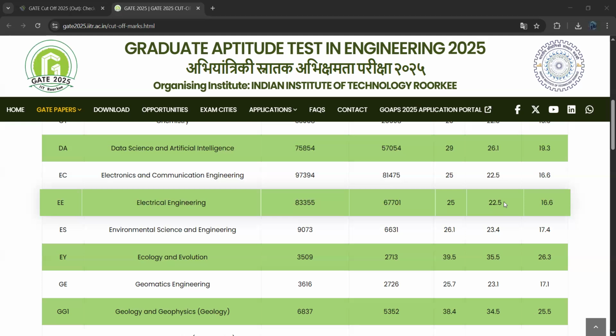Next one, GG, Geology and Geophysics. A total of 6,837 people registered for this course. Out of them, 5,352 people appeared for the exam. Coming to the cutoff score, 38.4 is the cutoff score for the general category. 34.5 is the cutoff score for EWS or OBC candidates. And coming to SC, ST, or PwD people, 25.5 is the cutoff score.